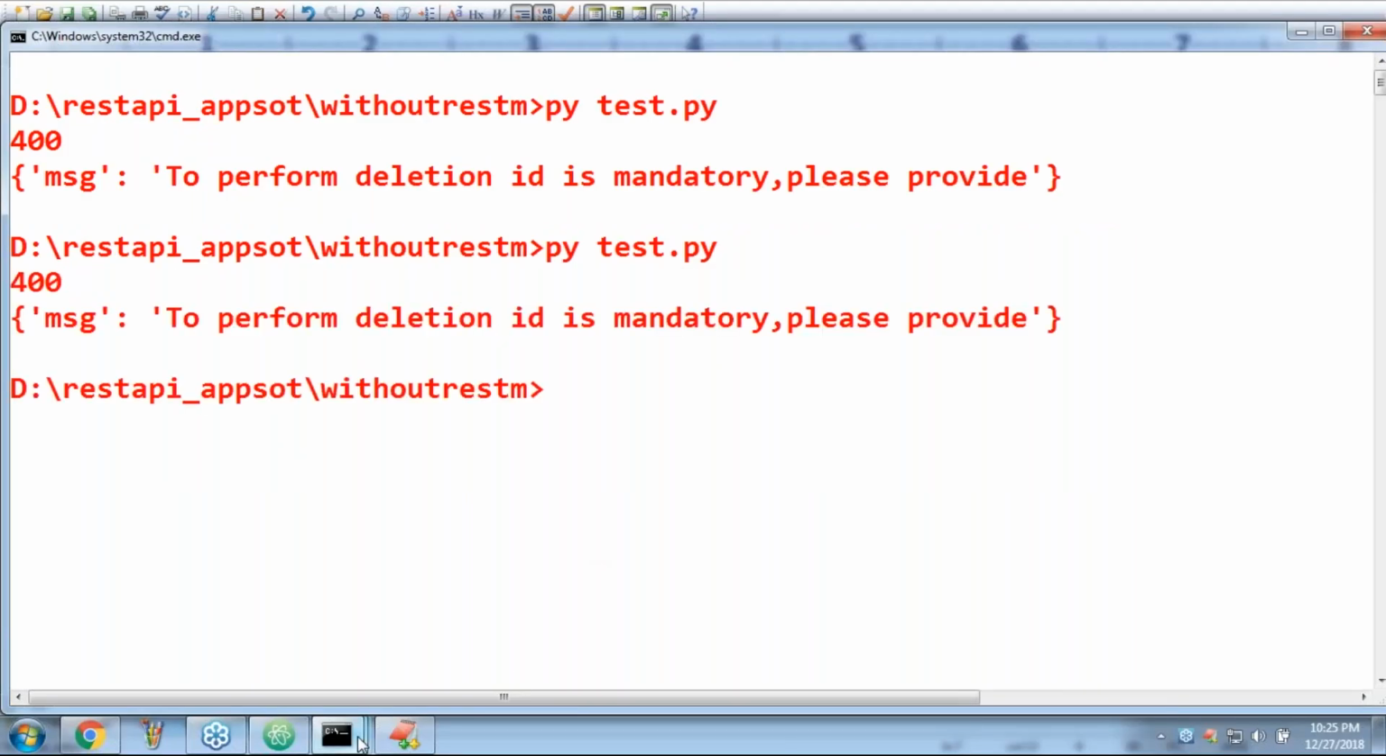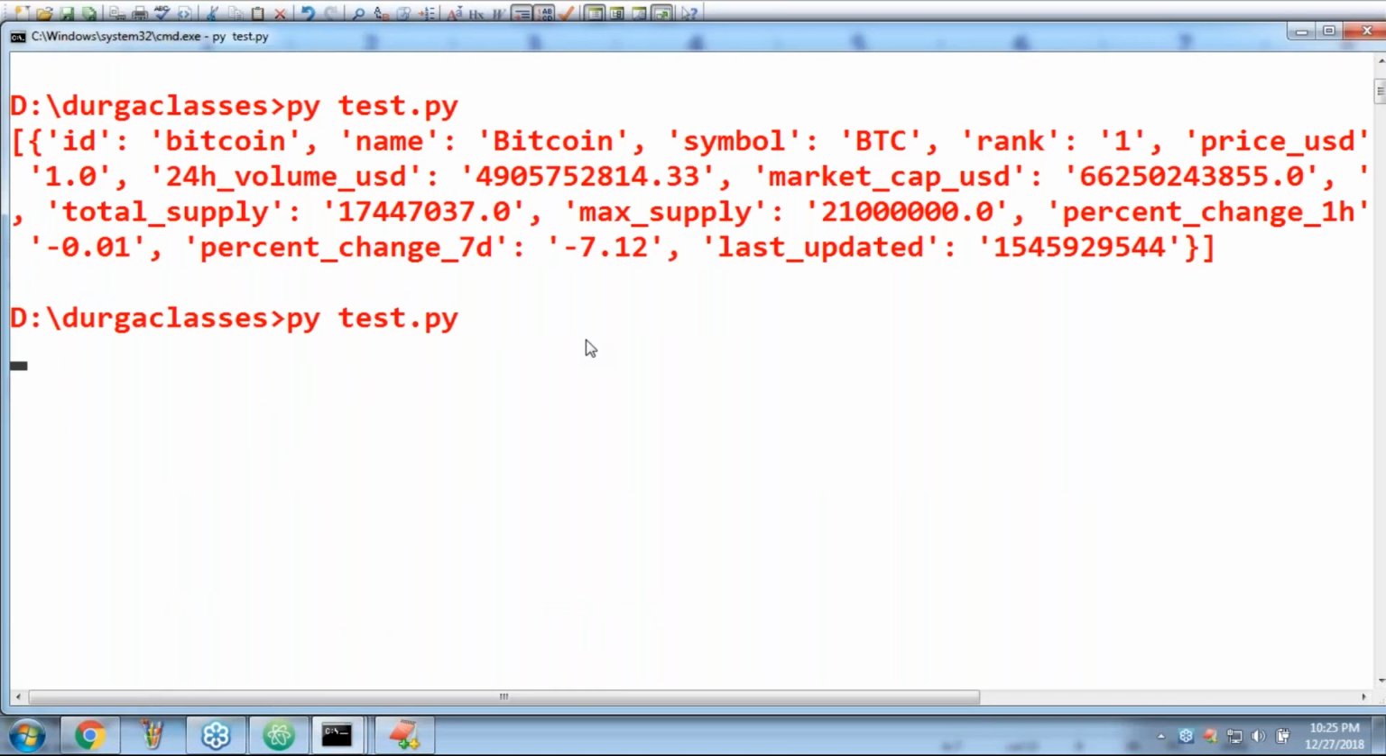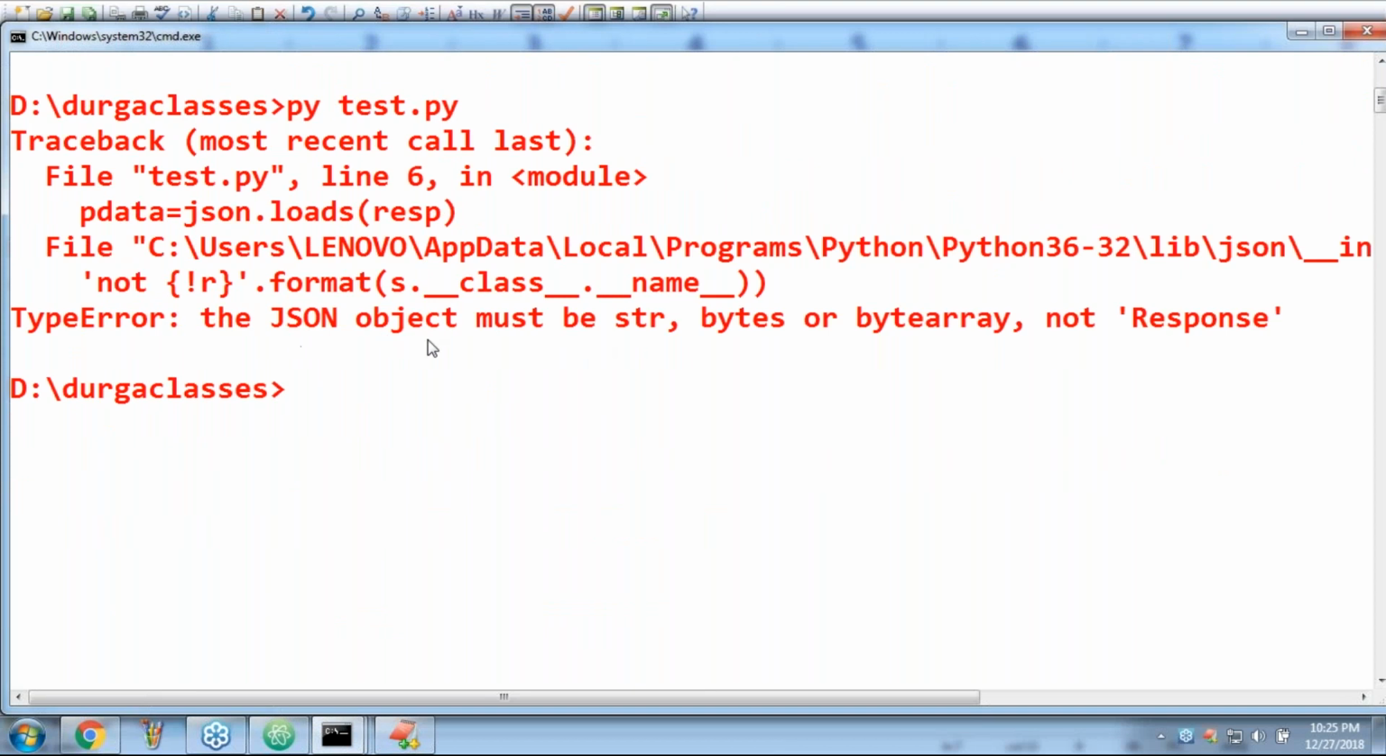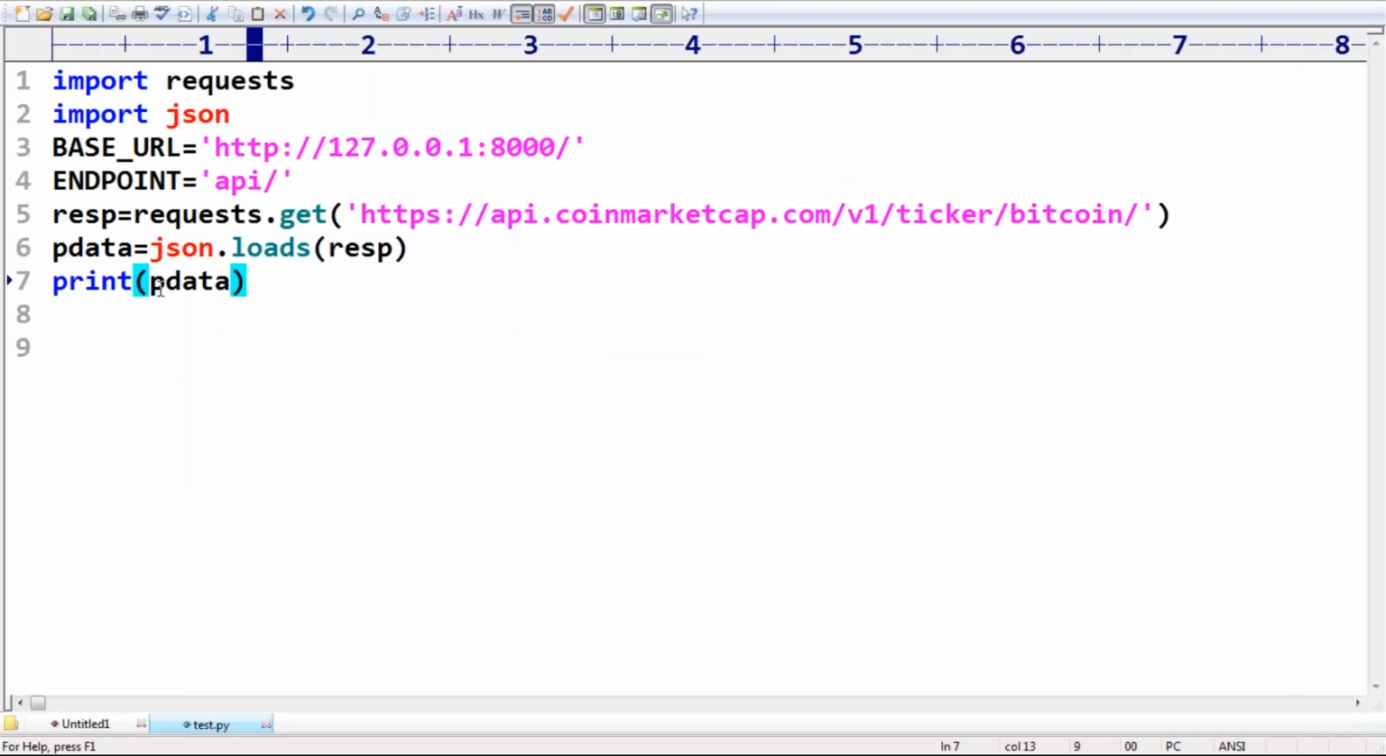No. This one. Can you please observe? It is already JSON object must be str, bytes, not response. It is not. So obviously JSON here resp.json. It is already in the Python style only.